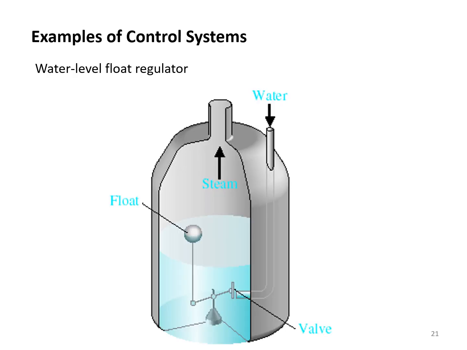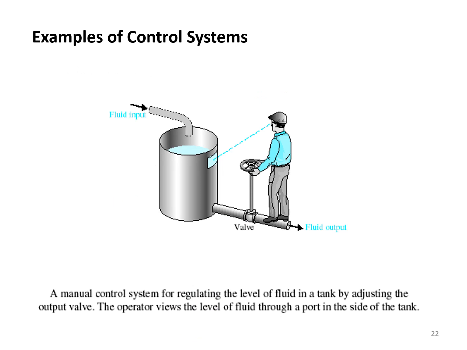These are a few examples of control systems: a water level float regulator, and another example, a manual control system, where a person is controlling the level of a fluid in a tank by adjusting the output valve. So this is an example of a control system which is not automatic, it is a manual control system, whereas the other example which I showed you in the previous slide is an example of an automatic control system.